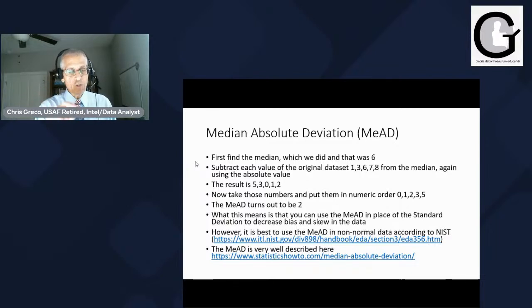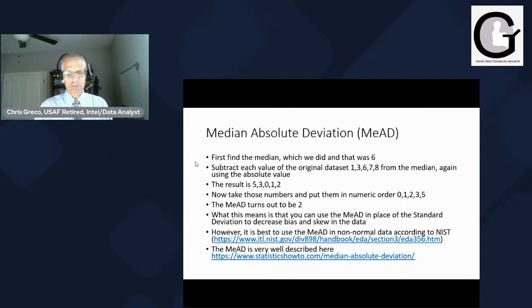However, it's best to use, and this is interesting, even though I said it's based on the normal, you use it for non-normal data. So if you have non-normal data, which, by the way, folks, there is no such thing as abnormal data. You'll have normal data and abnormal data? No, it doesn't work that way. It goes normal and non-normal.